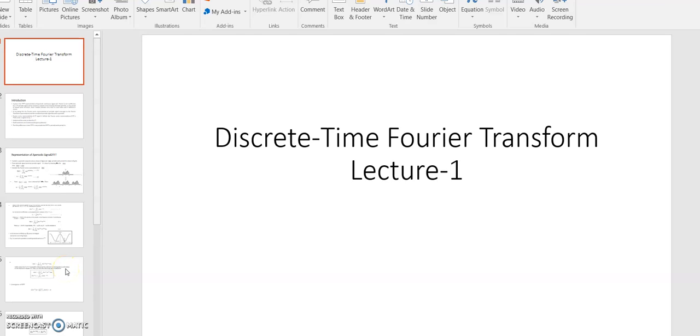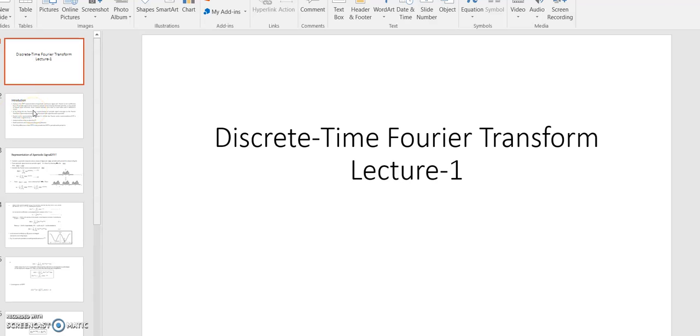Hello everyone. Today we are going to discuss discrete time Fourier transform, that is DTFT. As you already know the concept of continuous time Fourier transform, the same concept will be used in the analysis of discrete time Fourier transform.